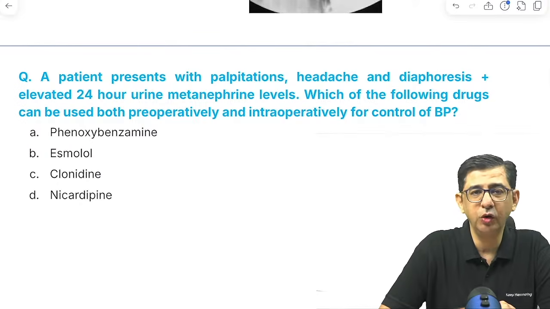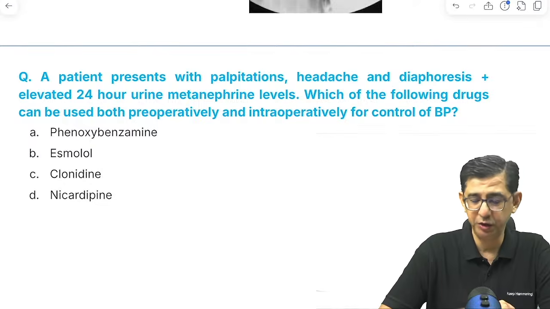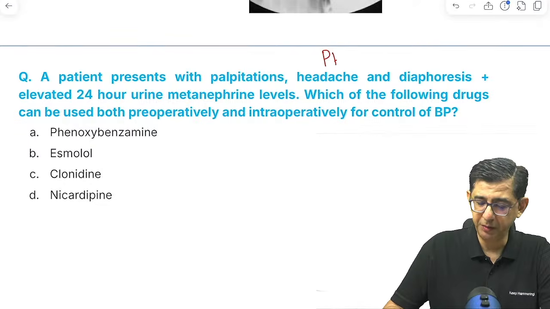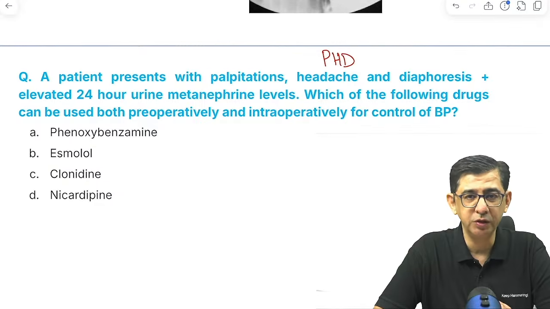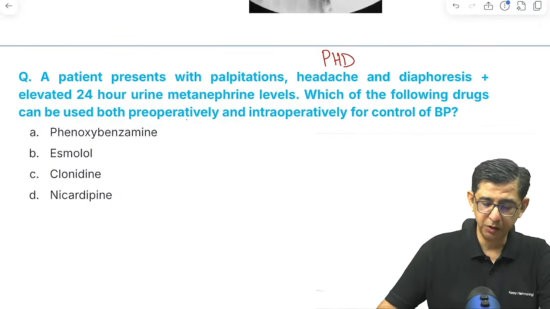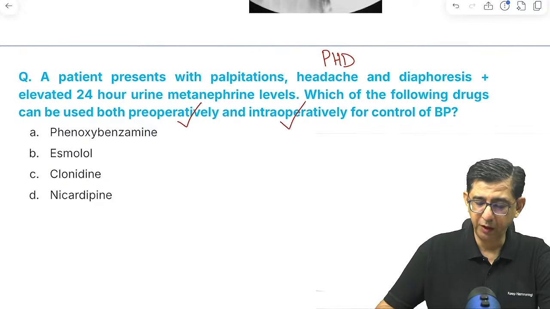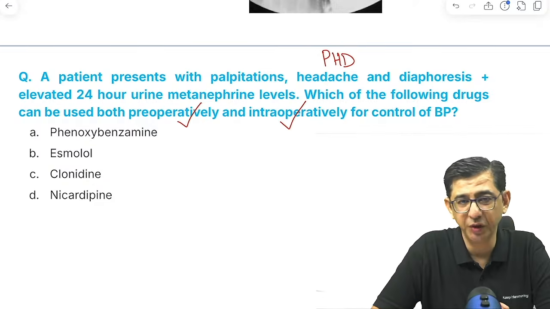The next question caused a lot of heartburn because this was on pheochromocytoma with palpitations, headache, and diaphoresis. The classic manifestations, 24-hour urinary metanephrine levels were elevated. So everybody could pick up pheochromocytoma. The only problem in the question was preoperative and postoperative and intraoperative. I mean, both situations were given.